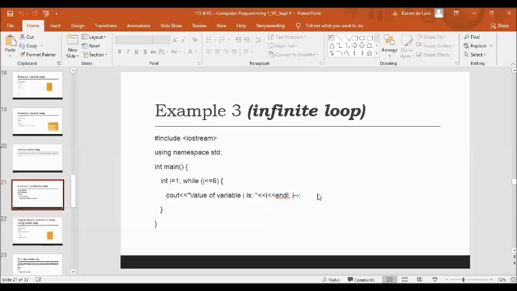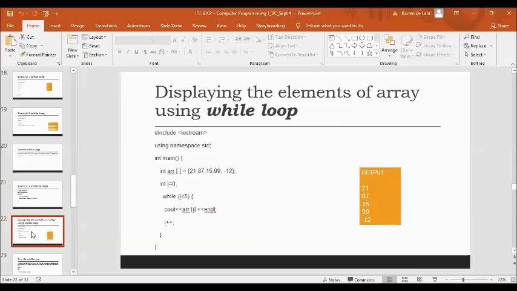This loop never ends as it is decrementing the value of I, which is 1. So the condition I is less than or equal to 6 would never return false.